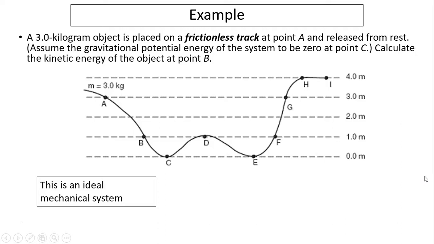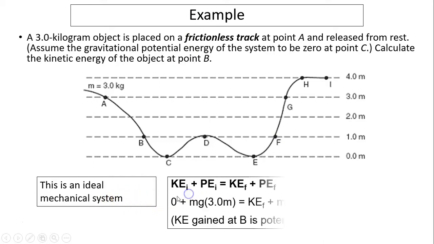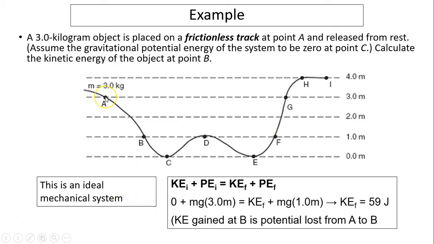Okay, here is an example of an ideal system. A 3 kilogram object is placed on a frictionless track at point A and released from rest. Assume the gravitational potential energy of the system to be 0 at point C. Calculate the kinetic energy of the object at B. So this is an ideal mechanical system, so total mechanical energy is conserved. Energy at A, kinetic plus potential, equals energy at B, kinetic plus potential.